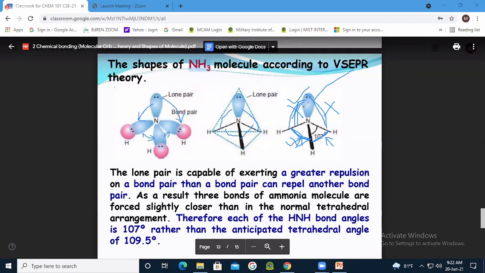So the latest version of the shape of this tetrahedral shape, we say that is a distorted tetrahedral shape.